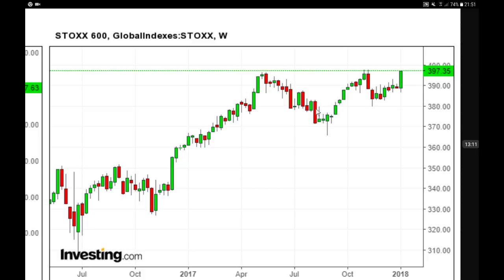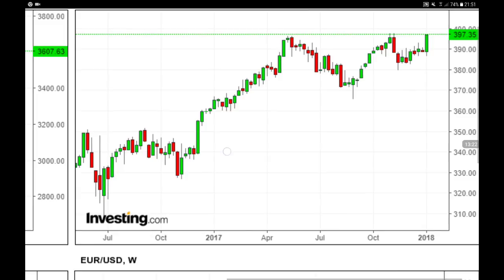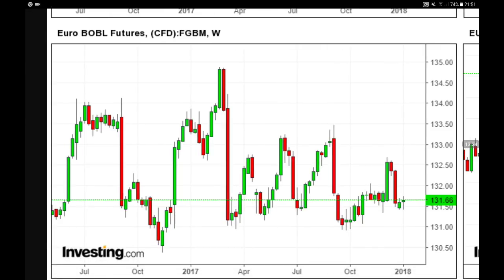You see over here, a lower high, another lower high, resistance at 400. That's a key resistance. So if we can go and break above that particular level, that's clearly a bullish signal, a bullish sign for the European equities. Okay, over here the Euro Bund future, that's your treasury bonds, your 10-year bond for Europe, the Bund.